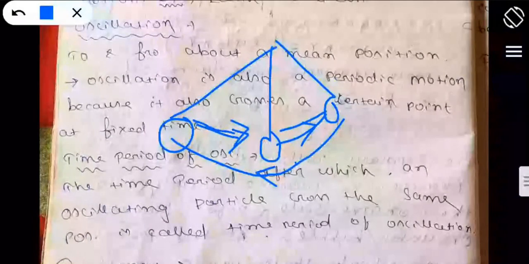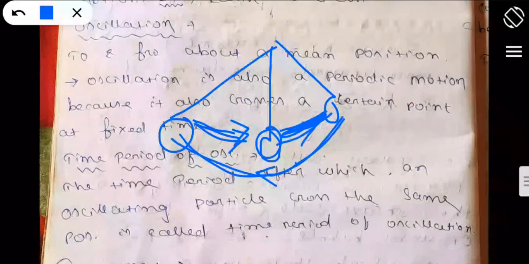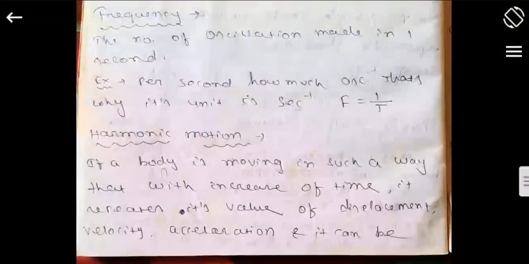Again I am telling you, by overdrawing this one like this, it will go like this, and this will come like this. So here it finishes its one complete oscillation. So the time period after which an oscillating particle crosses the same position is called the time period of oscillation. Now next is frequency.